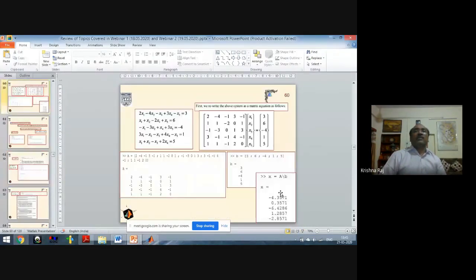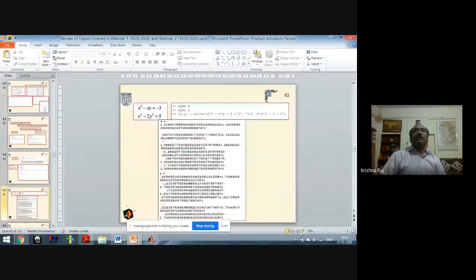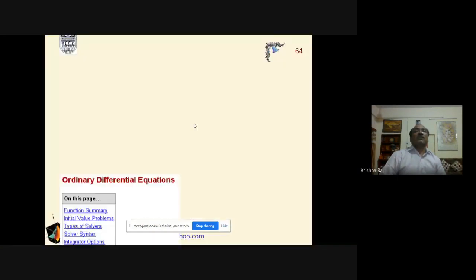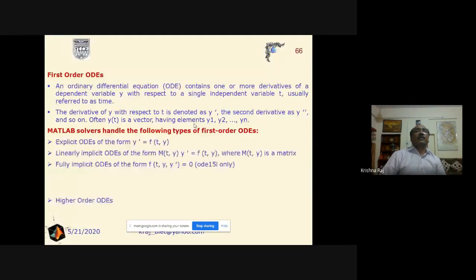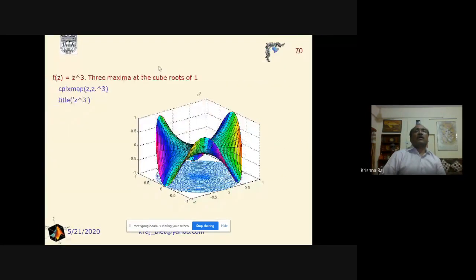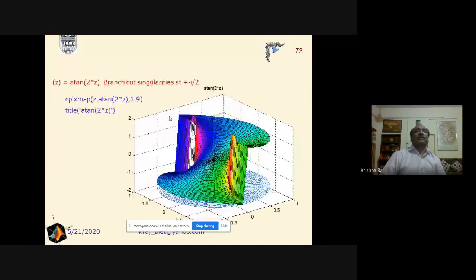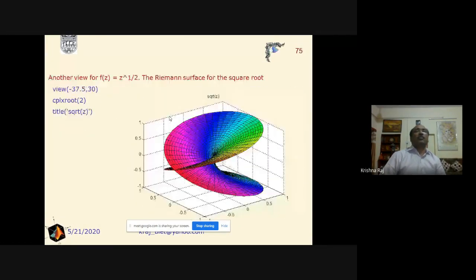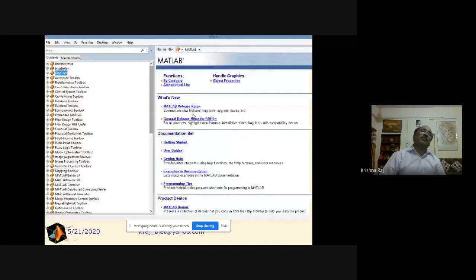Now we have discussed these concepts, how we will solve the equations. Again, see here, we have discussed these solvers, etc., and we have covered this in the previous lecture. Also we have seen how we will get these graphs by writing these commands in the command window.